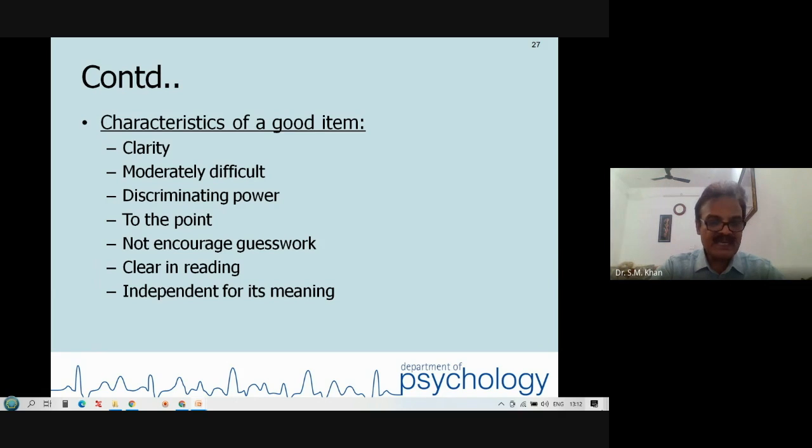The item should not encourage guesswork. Your item should be such that the person must not be able to select the response on the basis of guessing. Clarity in reading, independent for its meaning. A good item.